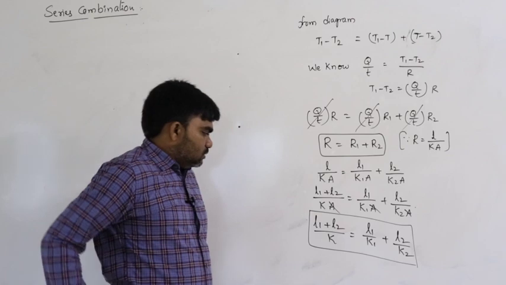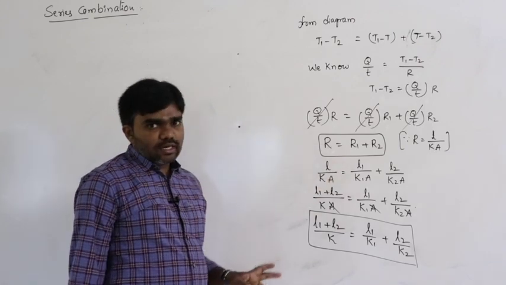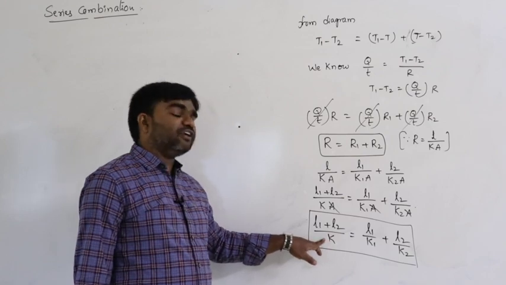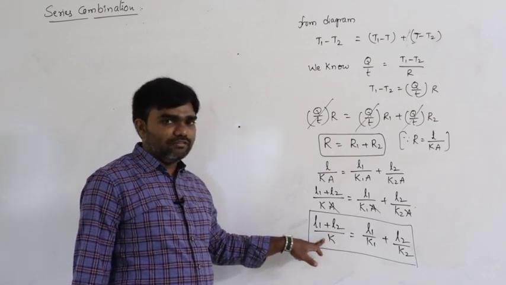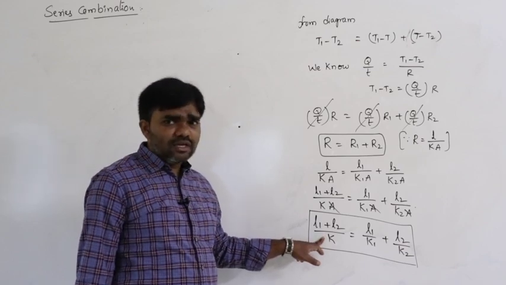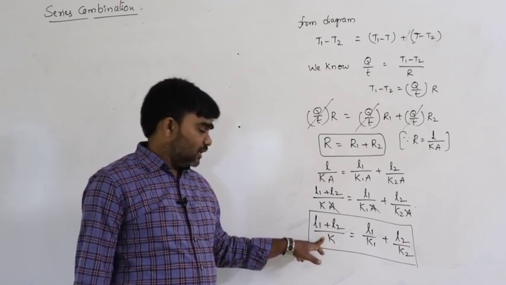This is the condition when two rods are connected in series and we calculate the effective coefficient of thermal conductivity, where K is the effective coefficient of thermal conductivity.